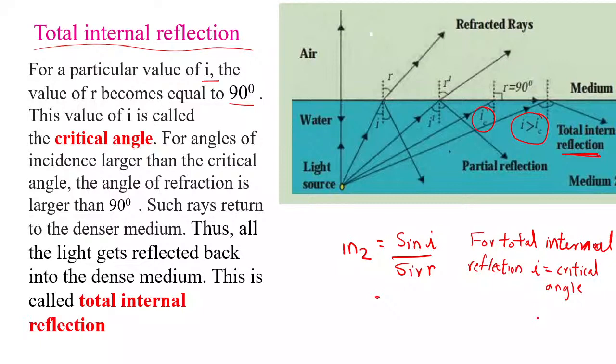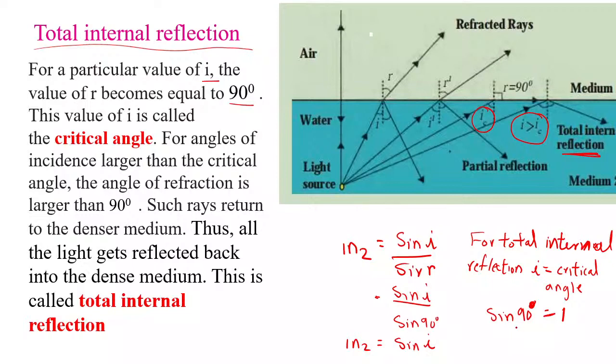So the refractive index is sine I upon sine 90 degrees. As you know, children, sine 90 degrees is equal to 1.